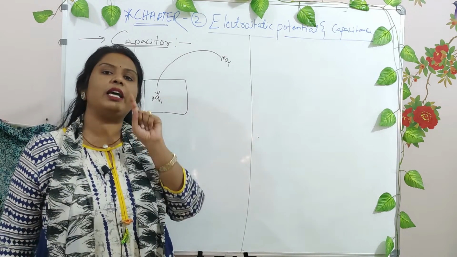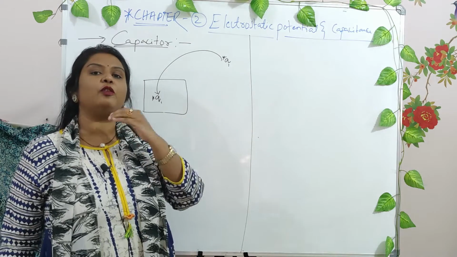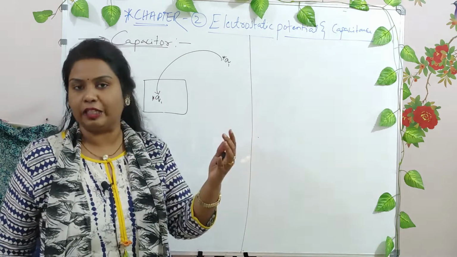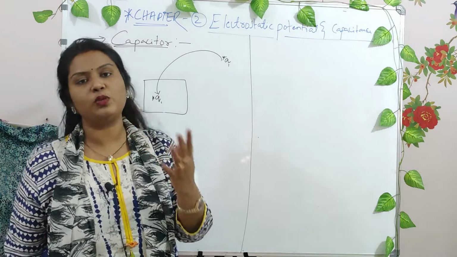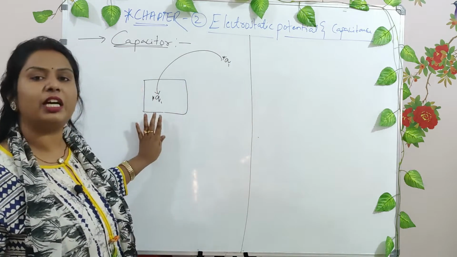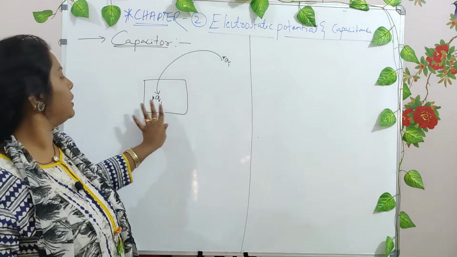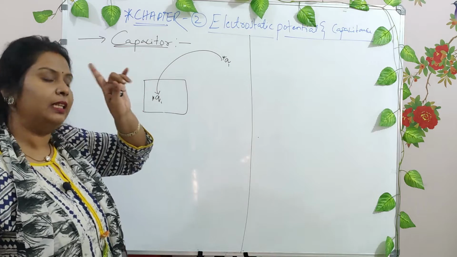We always require work done in bringing charges from one region to another, right? If we are moving into a region of no electric field, then the work done will be equal to 0, right? Initially there was no electric field, and hence we have brought the charge into this region. The work done will be equal to 0 here, because the electric field was 0 initially, right?